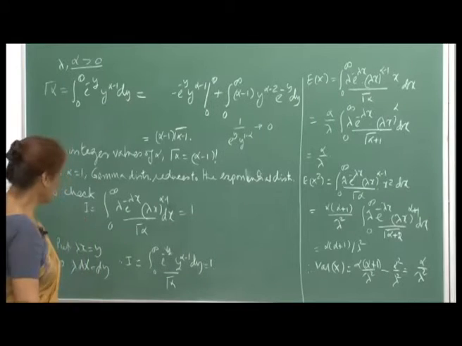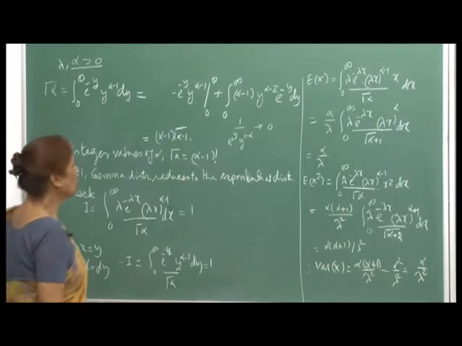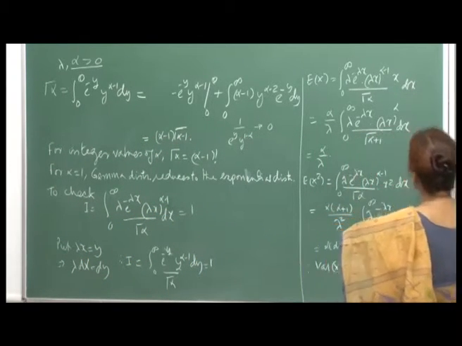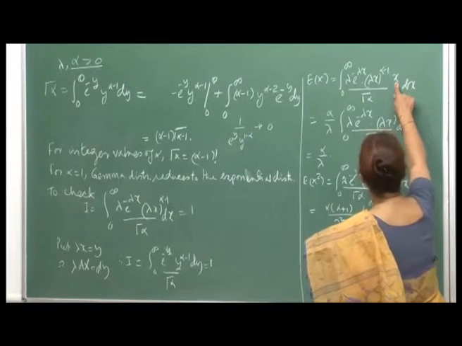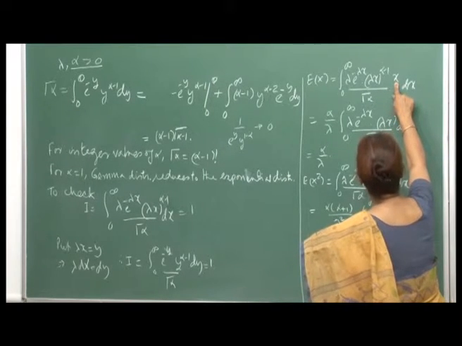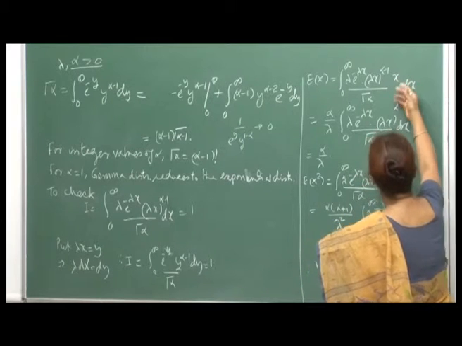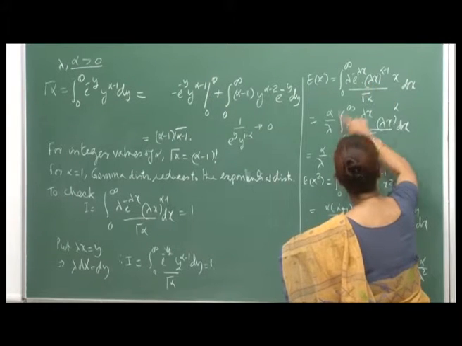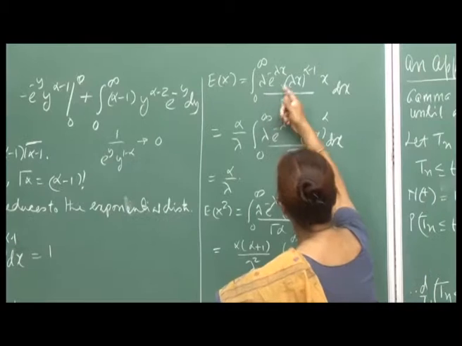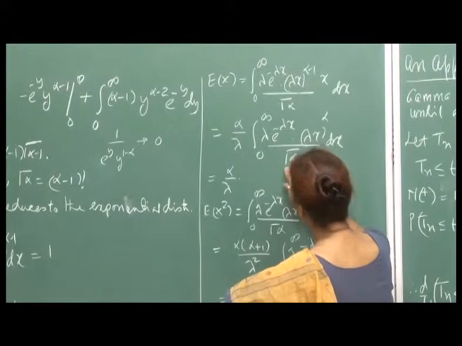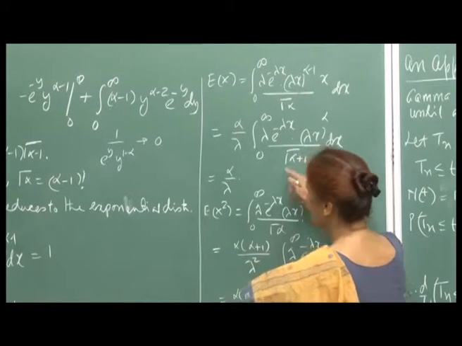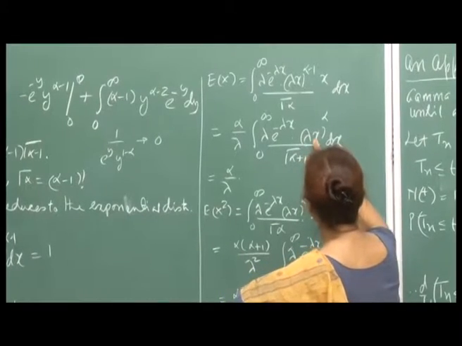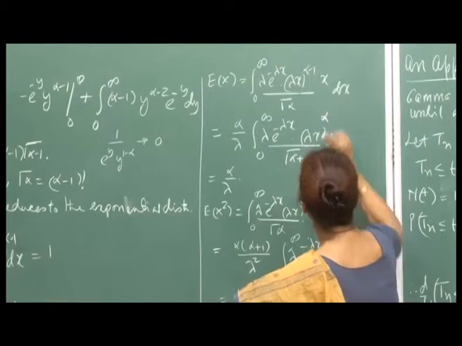So this is a valid PDF, and now you want to compute the expectation of this gamma random variable. You multiply by x and integrate, but it is easy to manipulate, because I will add x to this and lambda also. So I divide by lambda, then multiply by alpha and multiply here by alpha. So this becomes gamma alpha plus 1 by our definition, and this will be lambda x raised to alpha.